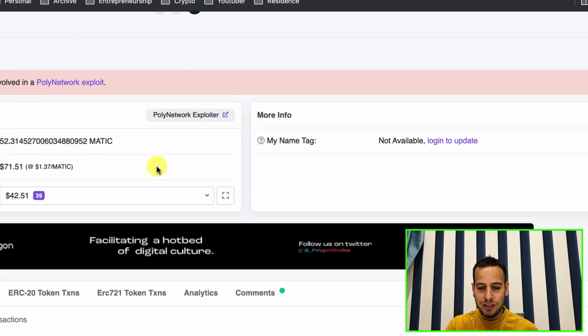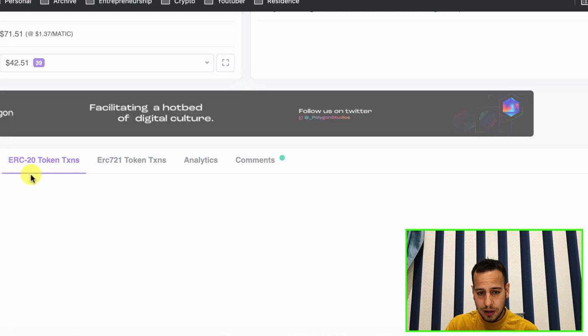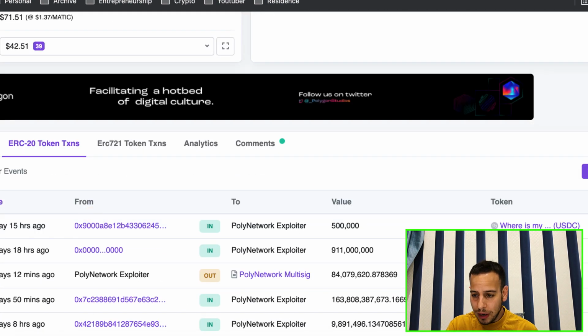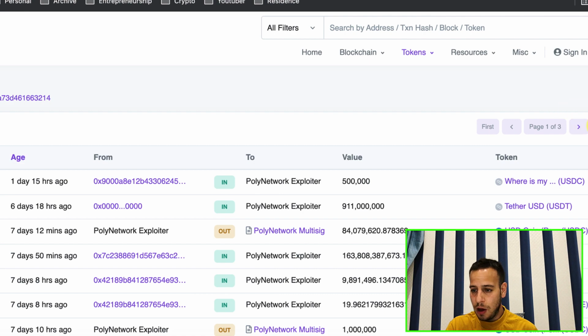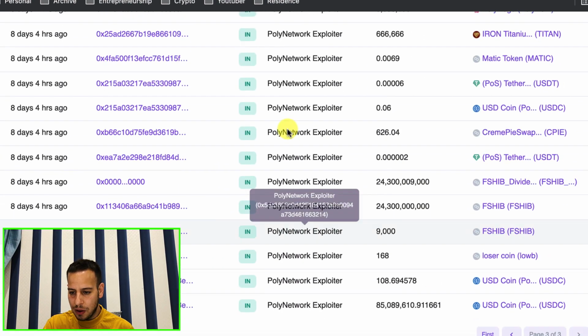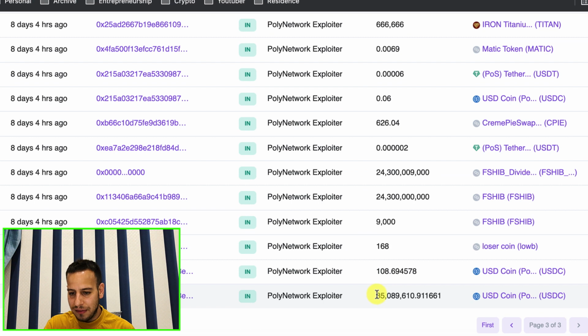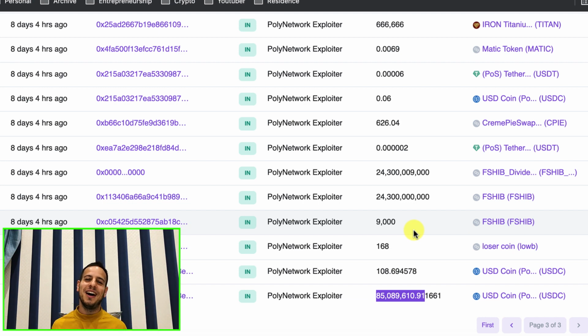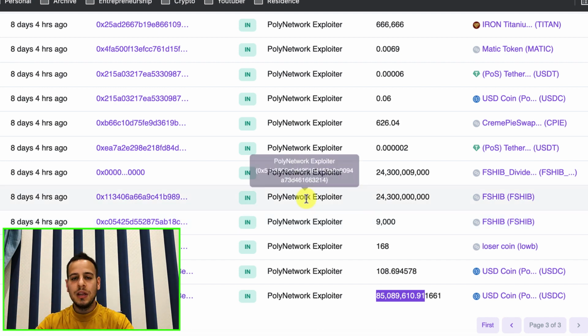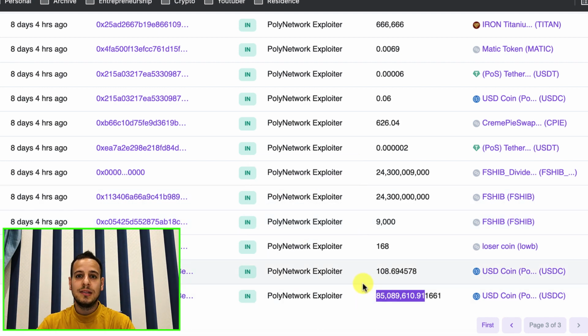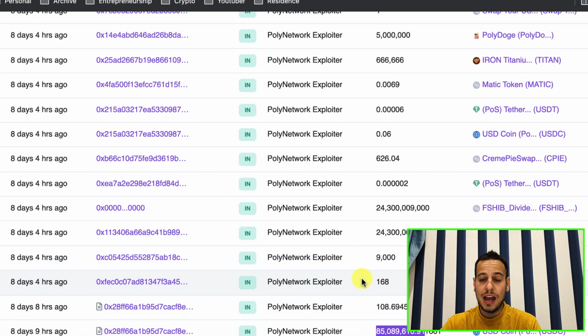let's go into Polygon chain, right? So we are not done because he stole some tokens from Polygon chain as well. Let's take a look how much he stole from Polygon chain. We're scrolling down here, and again 85 million USDC tokens. That's it, 85 million, not more. So I think it was around 300 million on Ethereum, another 300 million on Binance Smart Chain, and another around $100 million on Polygon chain. That's the amount that the attacker actually stole.